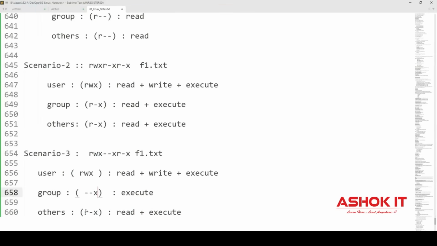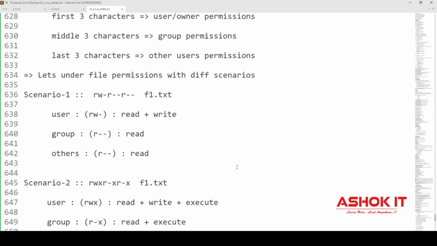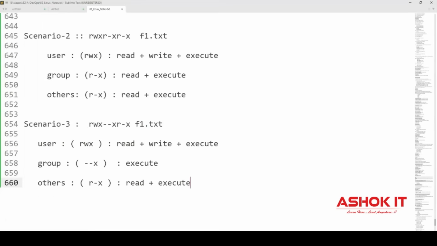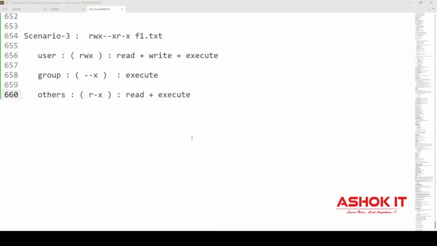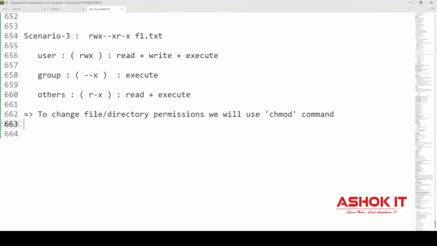So you need to understand file permissions like this. Okay, good question. Now, how to change these file permissions? In order to add or remove a permission, basically to change file permissions in Linux, we have one command called the chmod command.